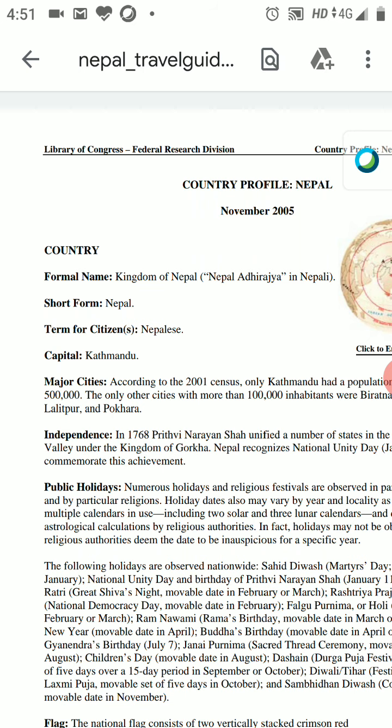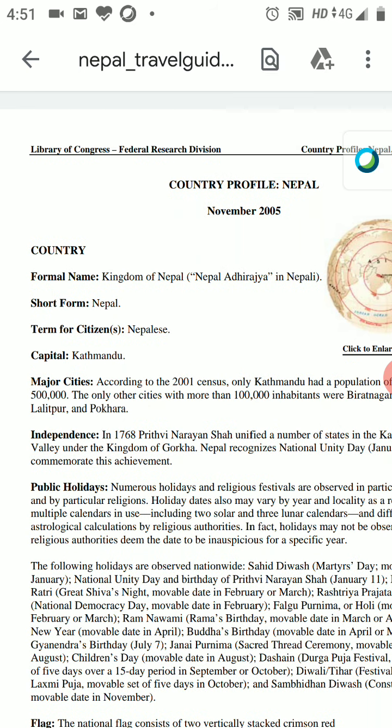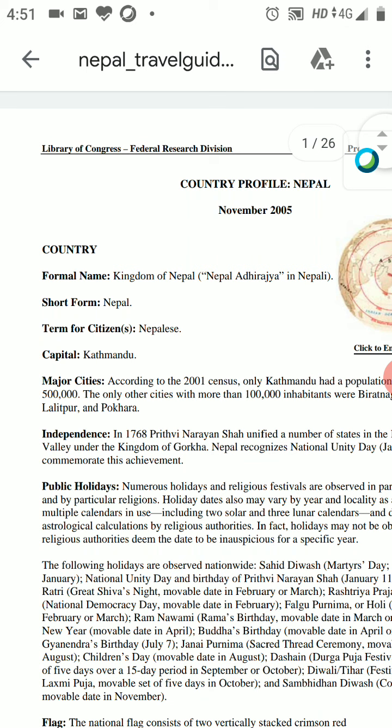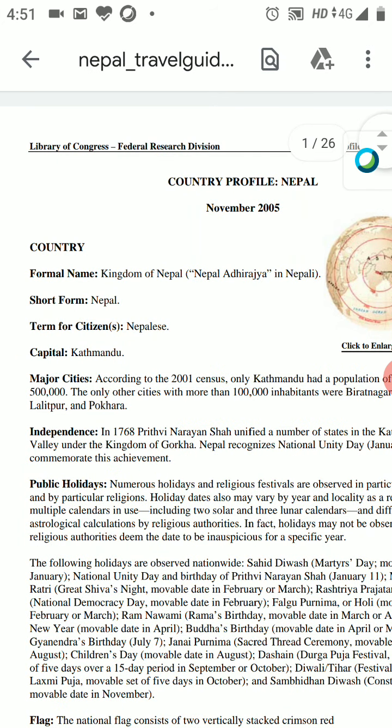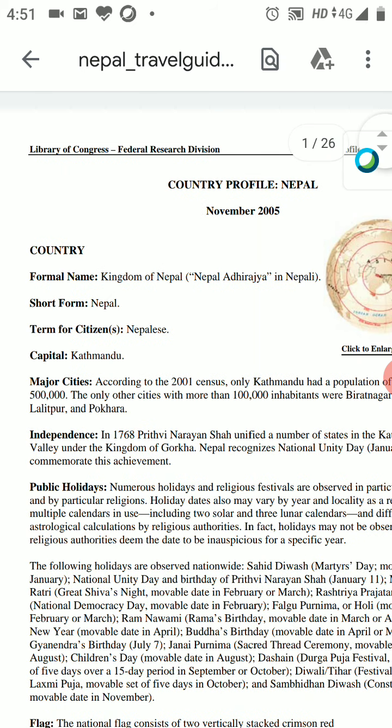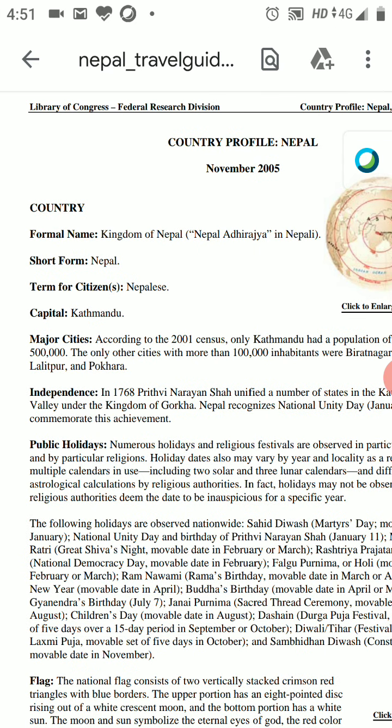Then talking about its independence and all, this PDF file mentions that in 1768 it got unified from a number of states, and after the 1980s and post 2000 it got republic status. Earlier it was a kingdom. So this is what is associated with Nepal as a country. It is also sometimes called the Kingdom of Gorkha because the Gorkhas are one of the largest ethnic communities residing in this particular country.